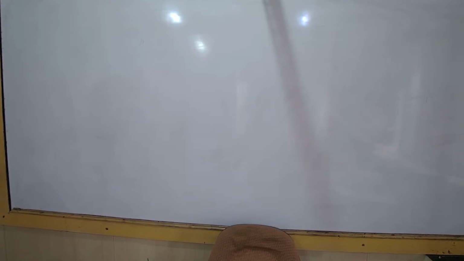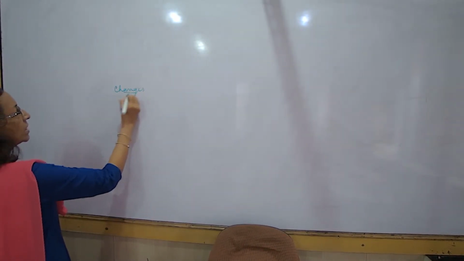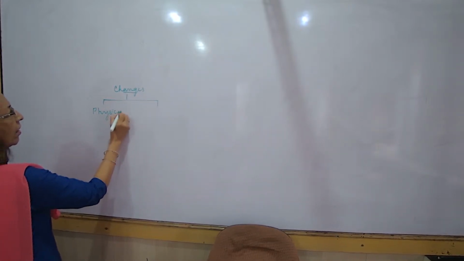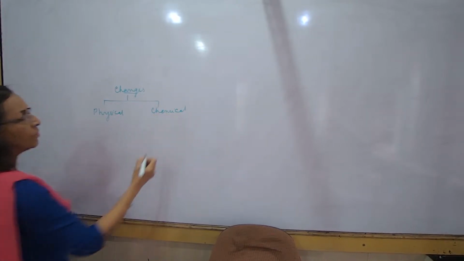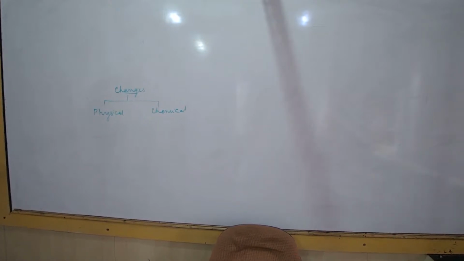Do you know what is a physical change and a chemical change? Yes. Okay, we'll take up a few examples. The last page of your lesson, and pure substances as well, elements and compounds. See, we find many changes happening around us. We can make out that some of them are physical changes and some of them are chemical changes.